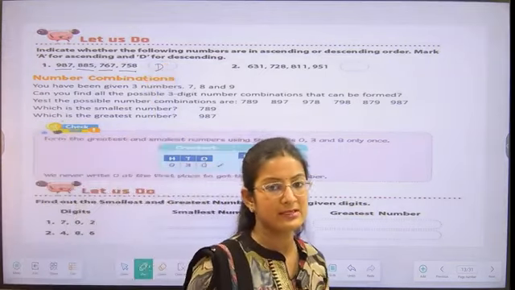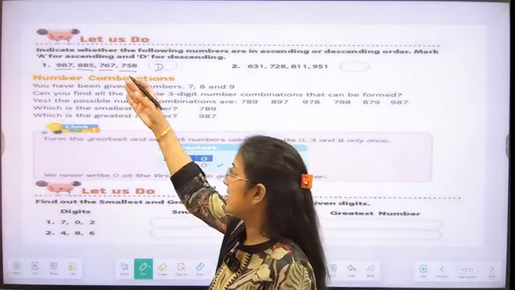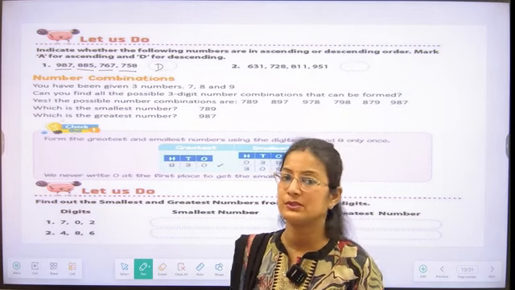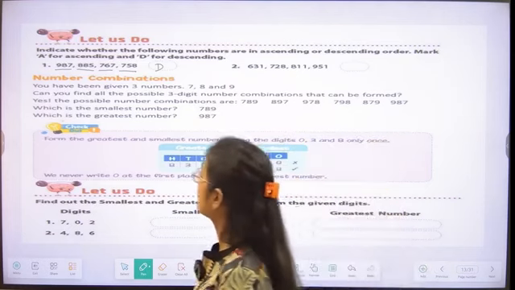So everyone is understanding how we are going to find out whether the numbers are given in ascending order or in descending order. Very good, students. Now the second one, you can do it by yourself.